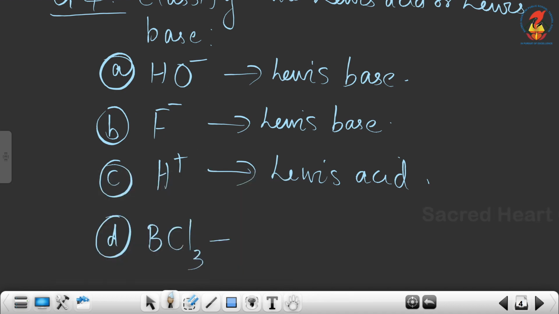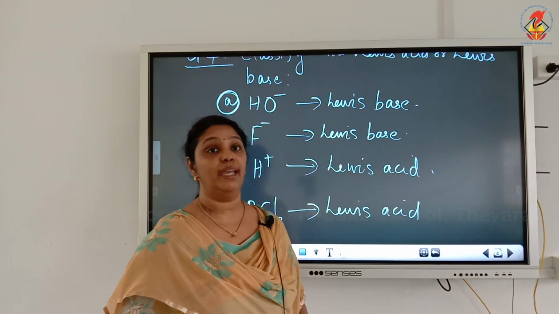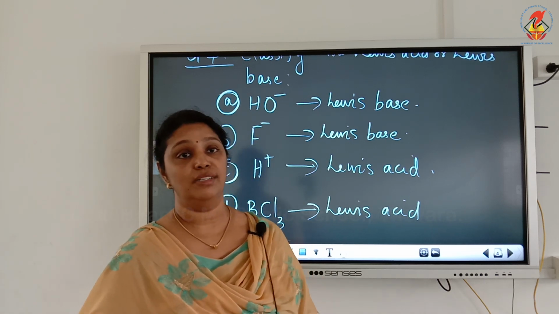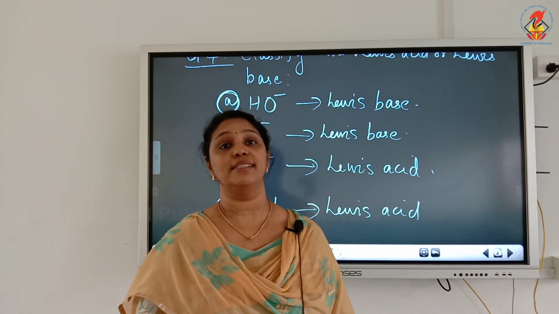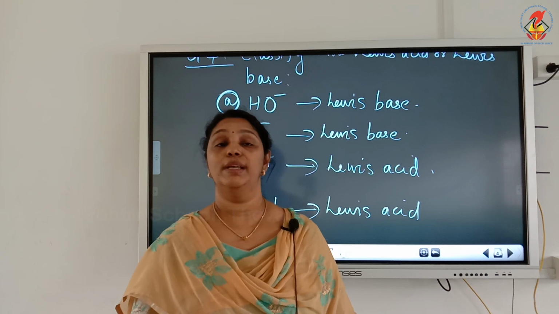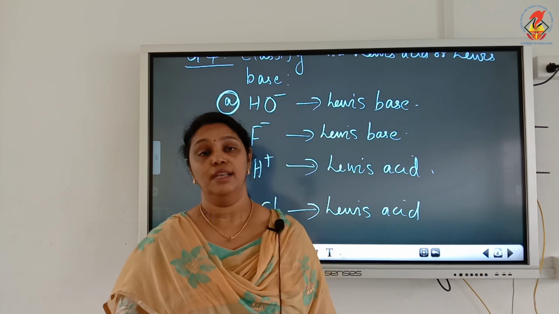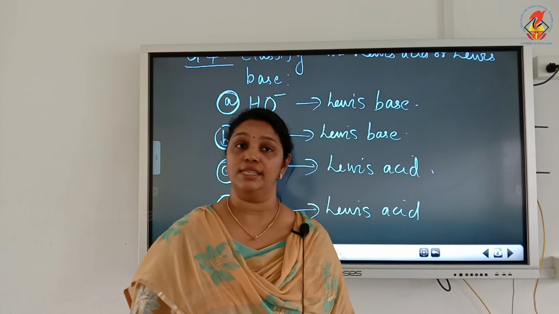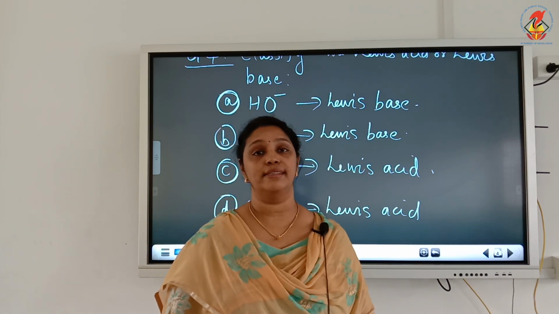Now BCl3 is a Lewis acid because it's an electron deficient species and can accept electrons, an electron pair acceptor. So according to the Lewis concept, acids are electron pair acceptors and bases are electron pair donors. With this we complete the different concepts of acids and bases.